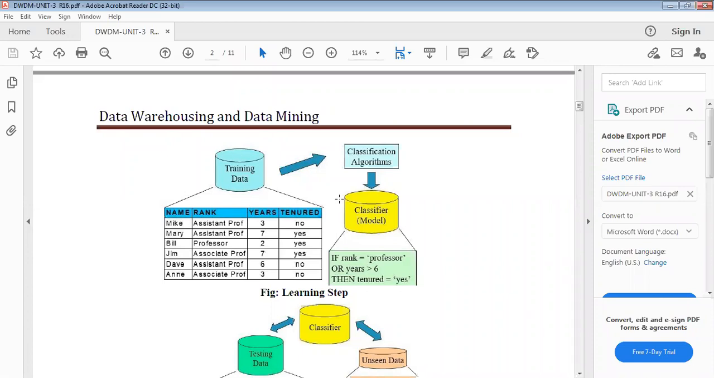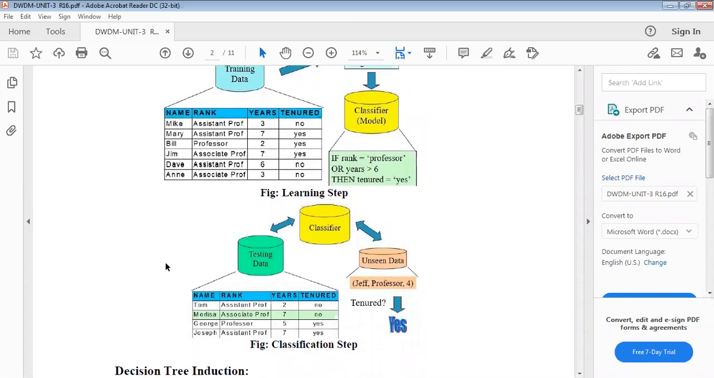If the rank is professor or years is greater than 6, then tenure is yes. Otherwise, no. That is simply what you can call the learning step. And the next one is the classification step. In the classification step,